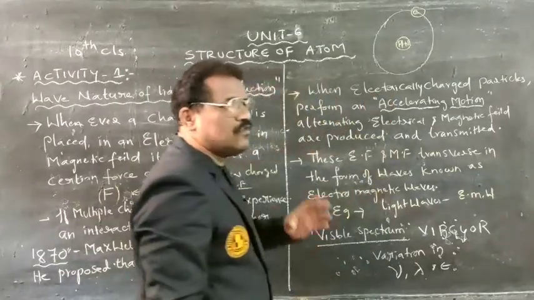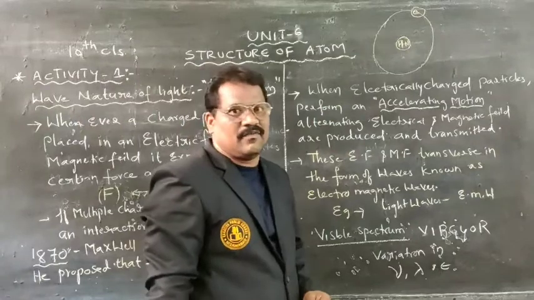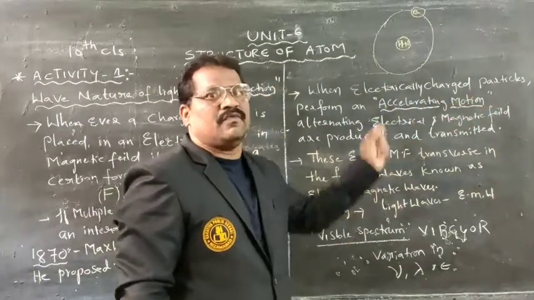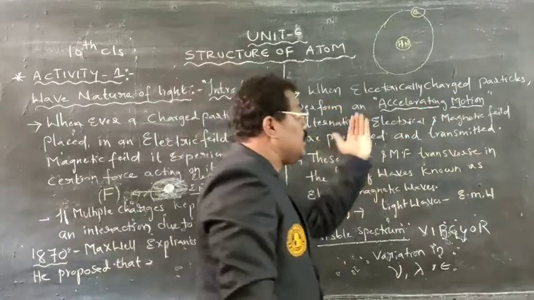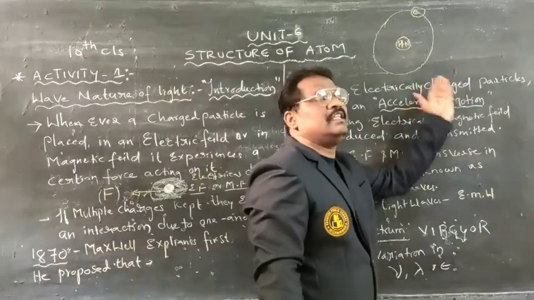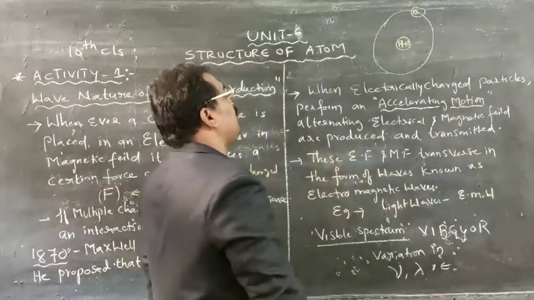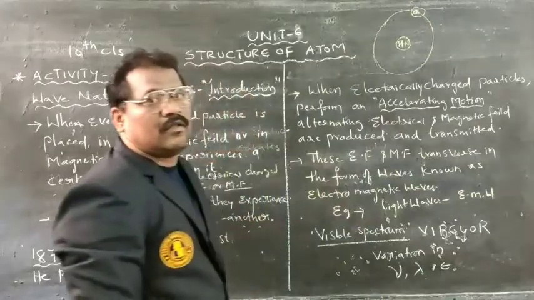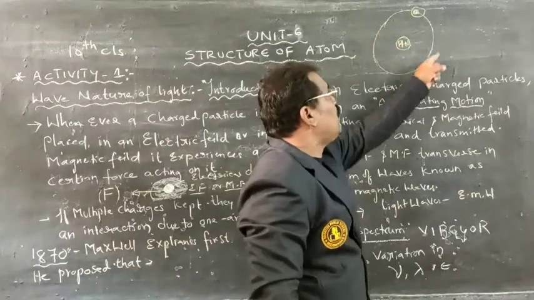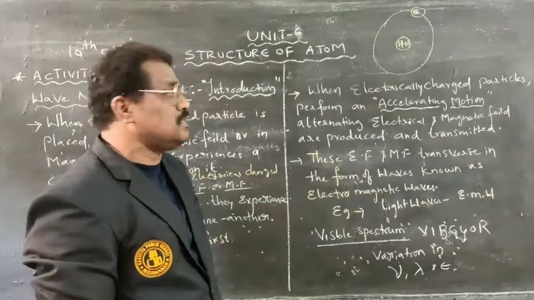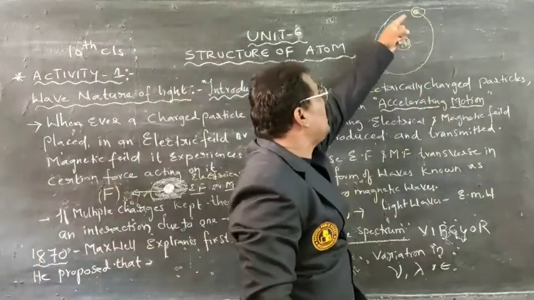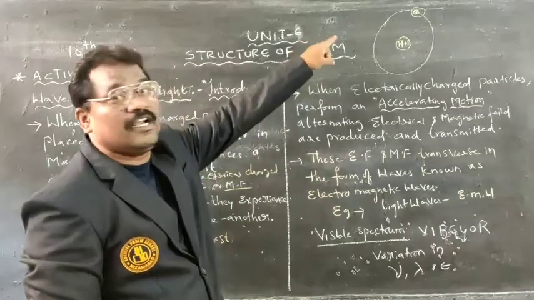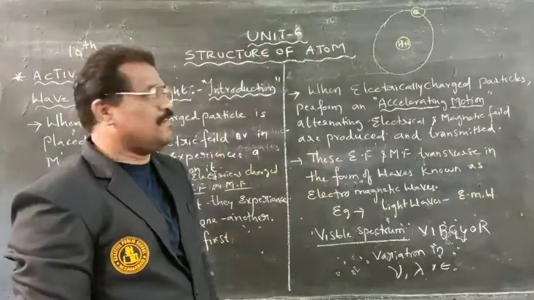That motion is called accelerating motion. The force allows that charged particle to move in a certain motion. Acceleration is the rate of change of velocity, meaning the velocity of the particle is changing. Due to accelerating motion only, the electron, which is a negatively charged particle, orbits around the nucleus.